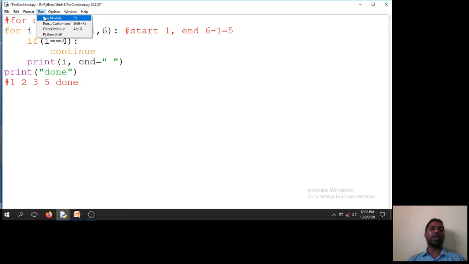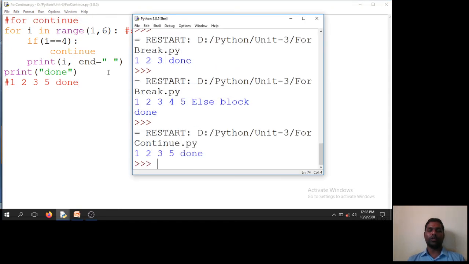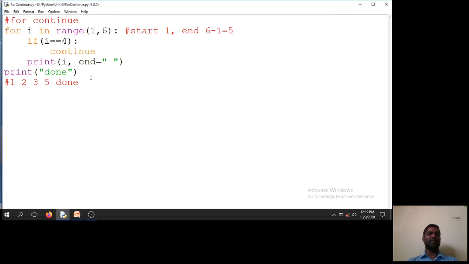So I will say run module. Okay, 1, 2, 3, 5, done. Observe that 4 is skipped because continue skips one iteration and all the remaining iterations will be executed as they are. But break will terminate the loop, and the loop execution will get stopped. Now we'll see the pass example.